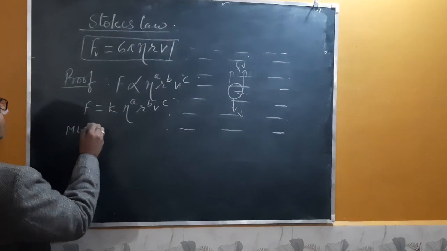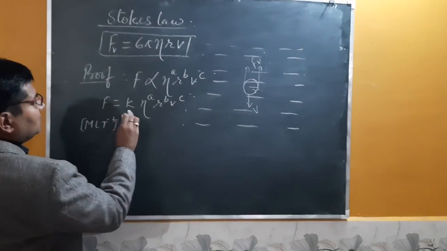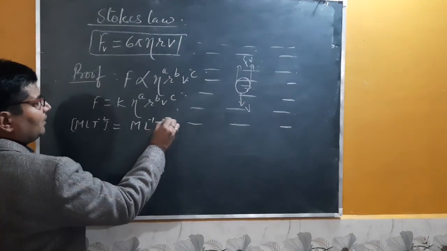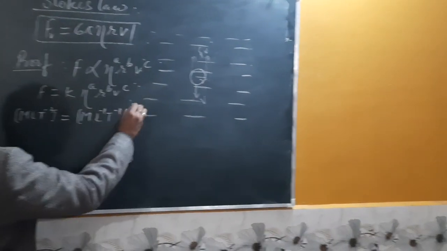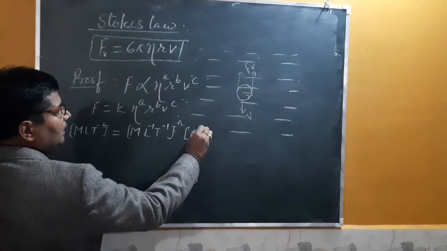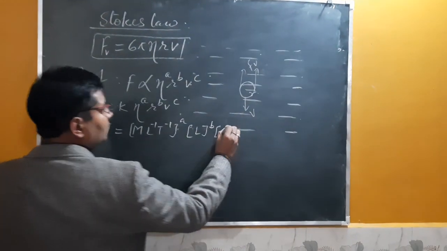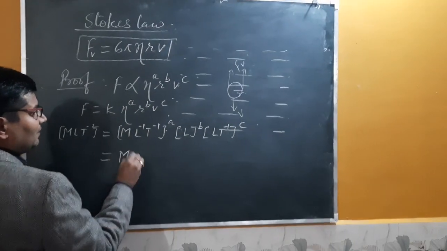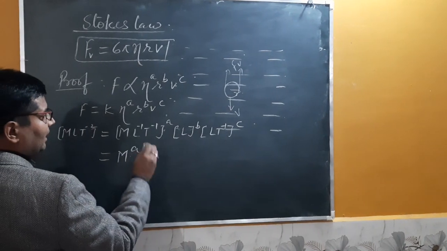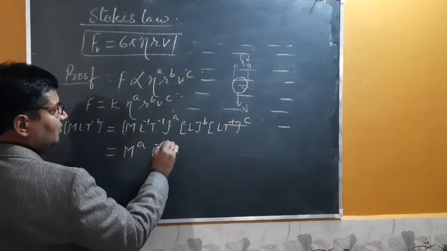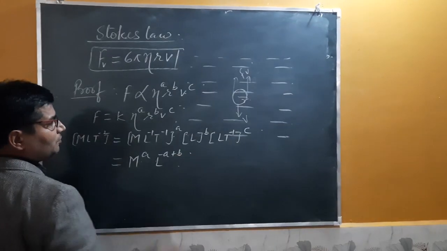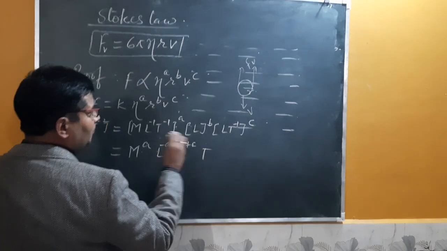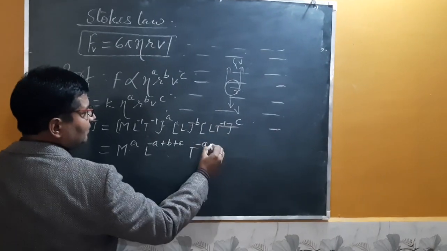This one is MLT minus 2, and this is a dimensionless constant. The dimensional formula of the coefficient of viscosity is ML minus 1 T minus 1 whole to the power a. Radius is L to the power b, and velocity is LT minus 1 to the power c. So overall, this can be written as M to the power a, L to the power minus a plus b plus c, and T to the power minus a minus c.